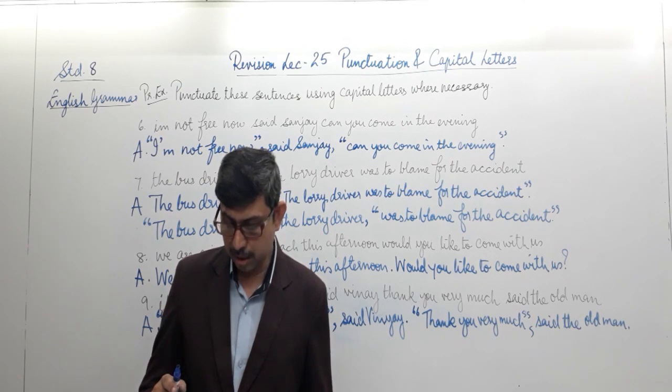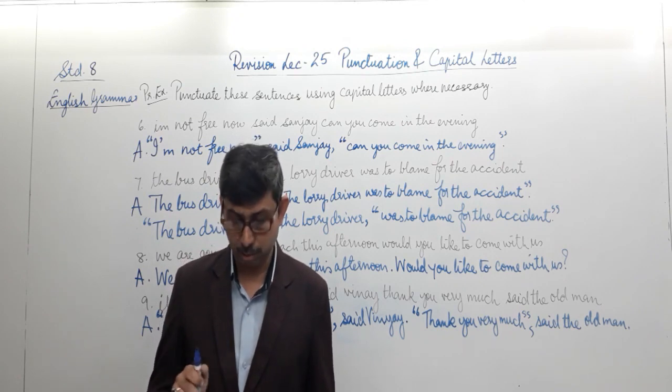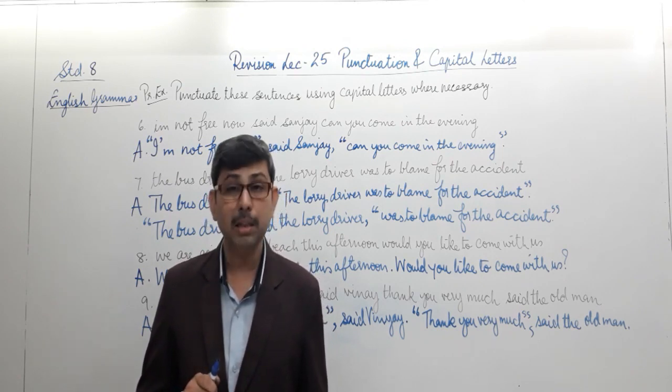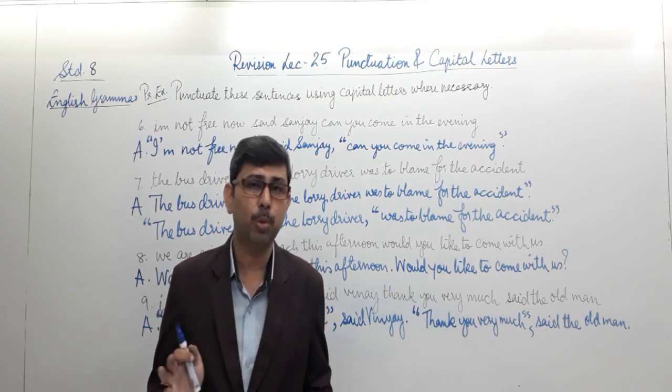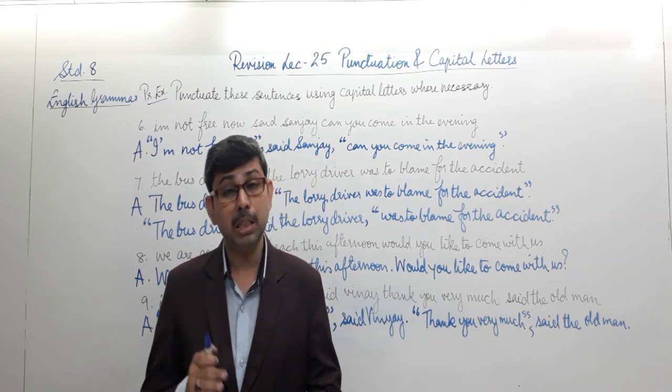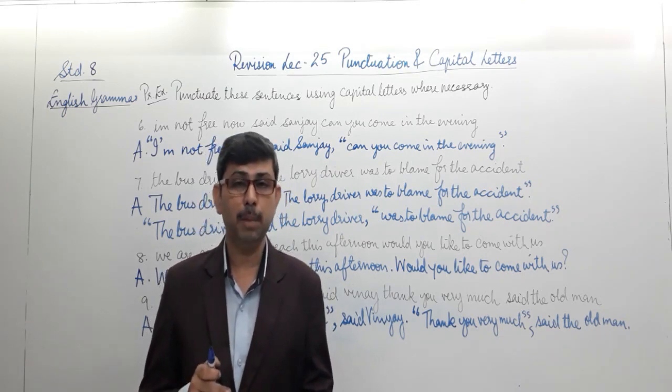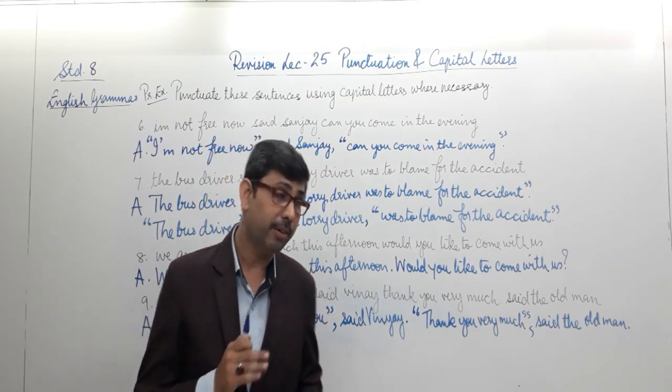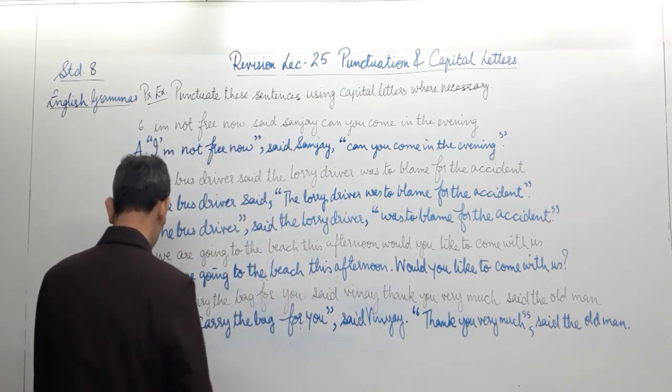May I come in, sir? Said Salim. Yes, replied the teacher. See how fast I read out. May I come in, sir? Said Salim. Yes, replied the teacher. All in one breath I spoke out. Well, this is not to be spoken like this. If we have the punctuations over here, then it becomes very easy to understand and read too. Let us take up this one.